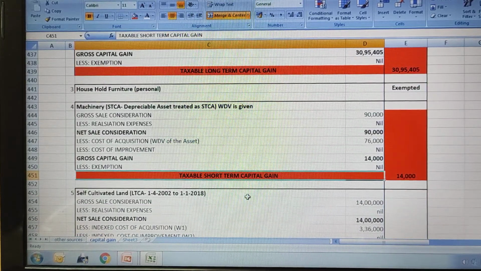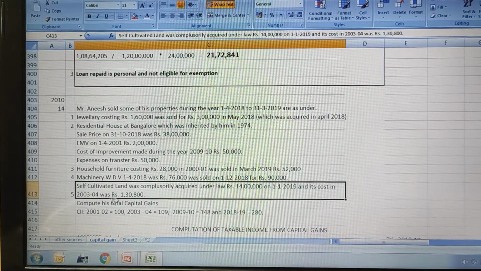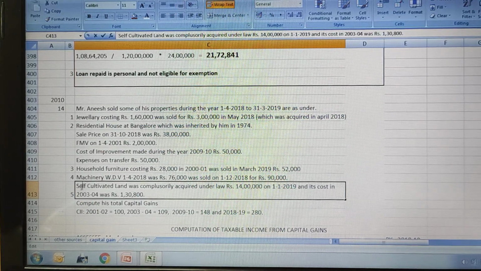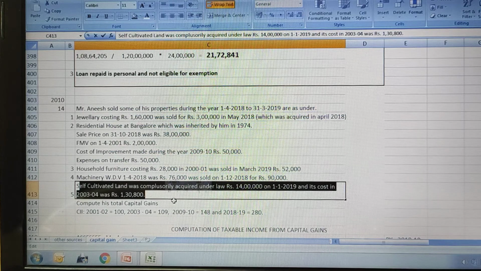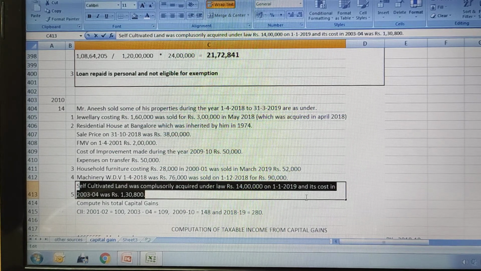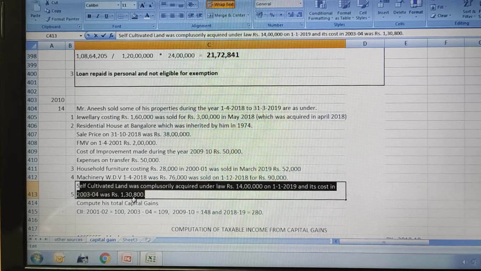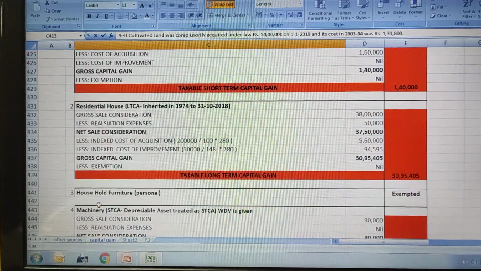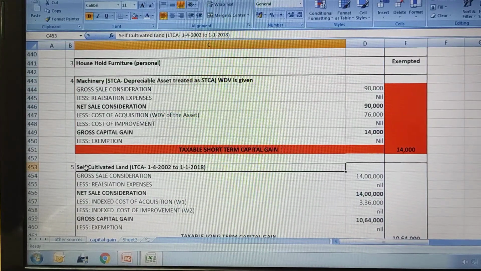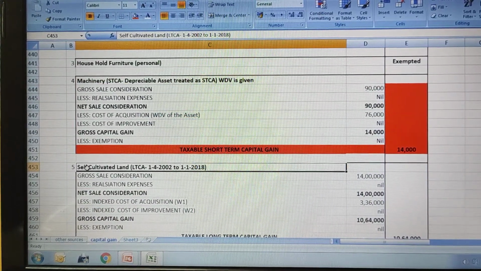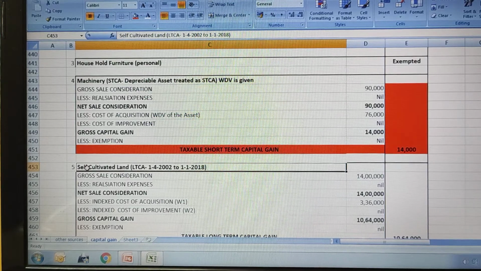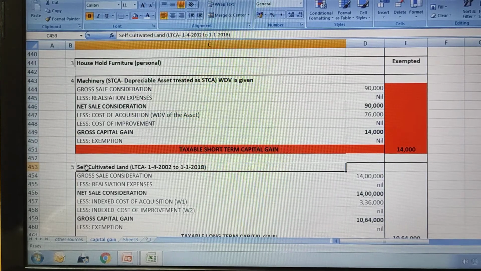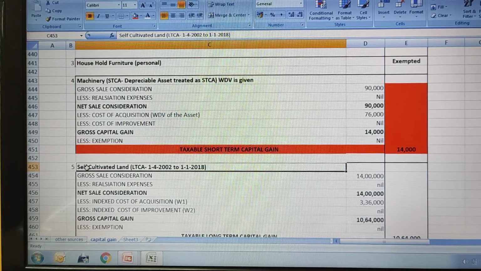Then the next asset is self-cultivated land, compulsorily acquired under law for 14 lakhs in January 2019, and its cost was 1,30,800 in 2003-4, right? So self-cultivated land is an other asset. The other asset rule says that minimum 3 years he should hold to consider it as long term, and if it is less than 3 years it will be short term capital gain. Here the asset was